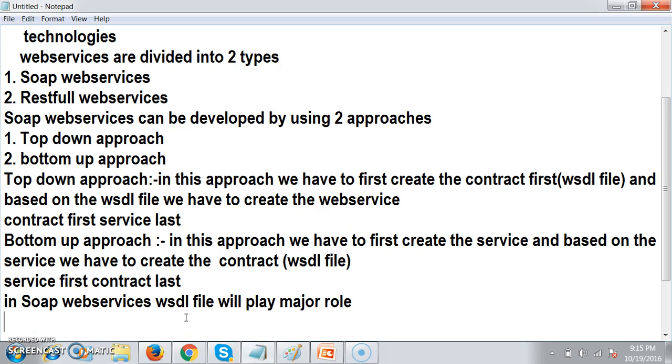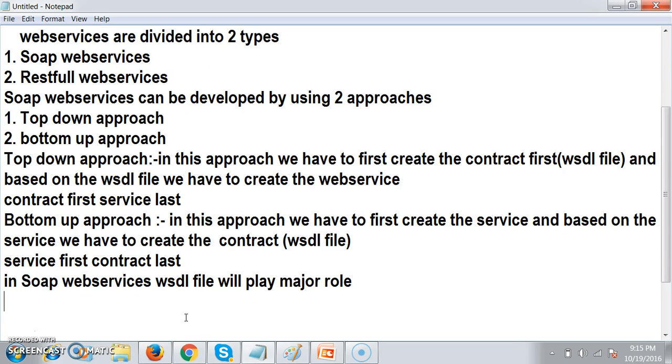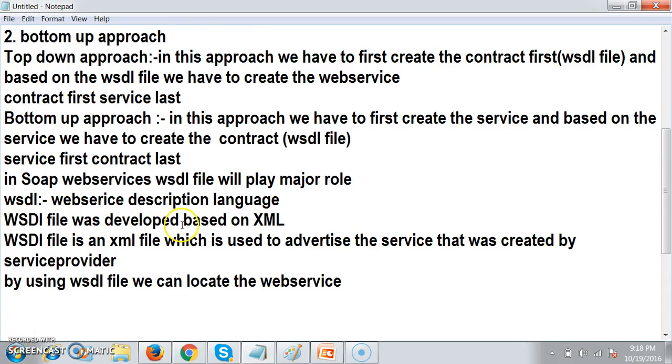So what is WSDL? WSDL is simply Web Service Description Language. The WSDL file was developed based on XML. A WSDL file is an XML file which is used to advertise the service that was created by the service provider. By using the WSDL file, we can locate the web service.